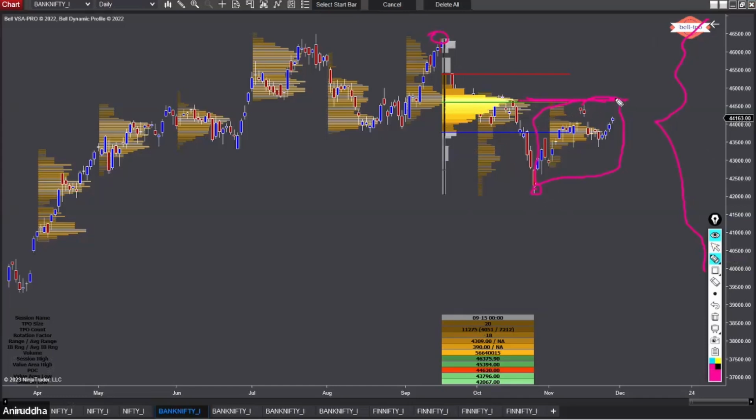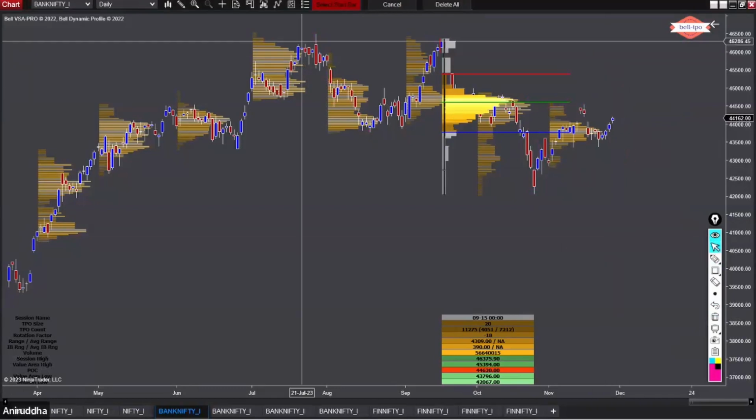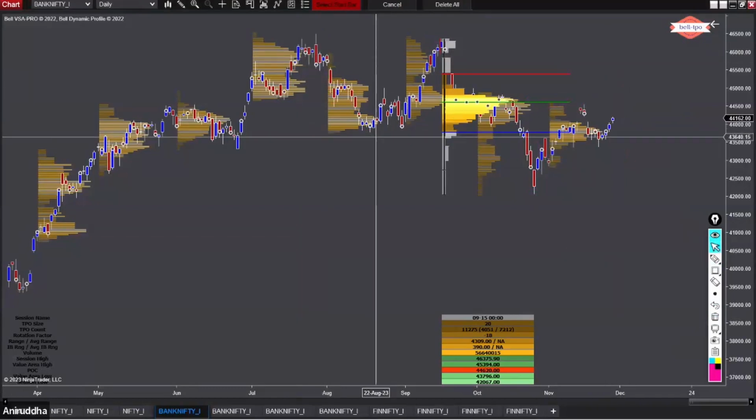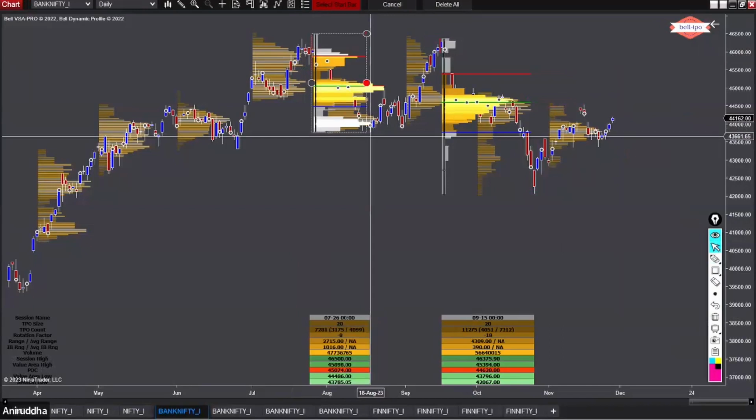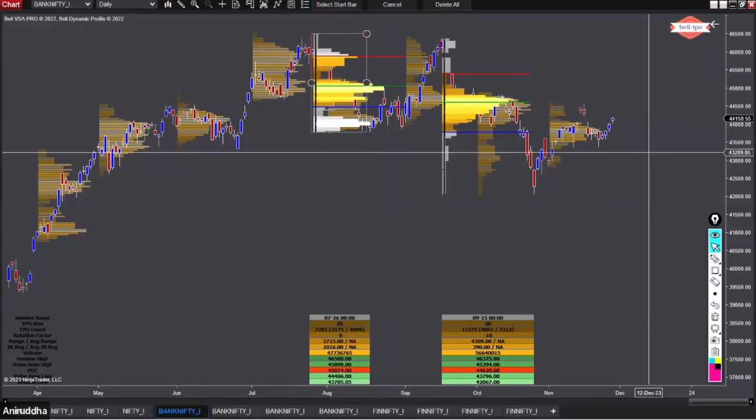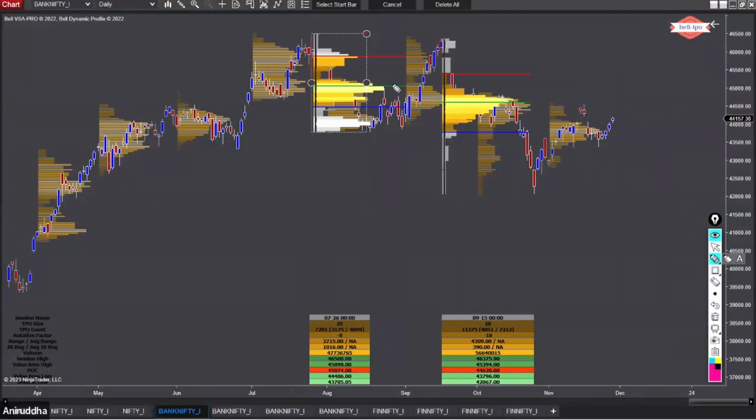It is right here. All right, now if you are plotting monthly profiles, you will also get some idea about that. It's not very difficult, but sometimes you might need that. Okay, like if you want to plot profiles from here to here, and where are the important HVNs, so I can very simply go here, select a start bar, and then just drag this to the low. And now what I know is that I have important HVNs, one here, one here, and one at the bottom.